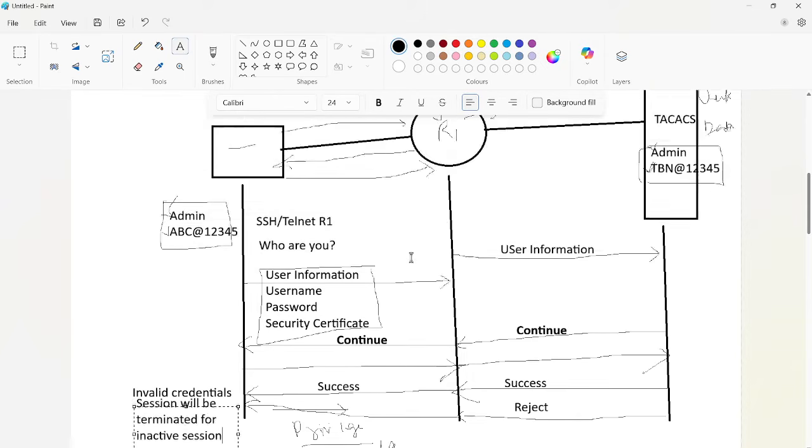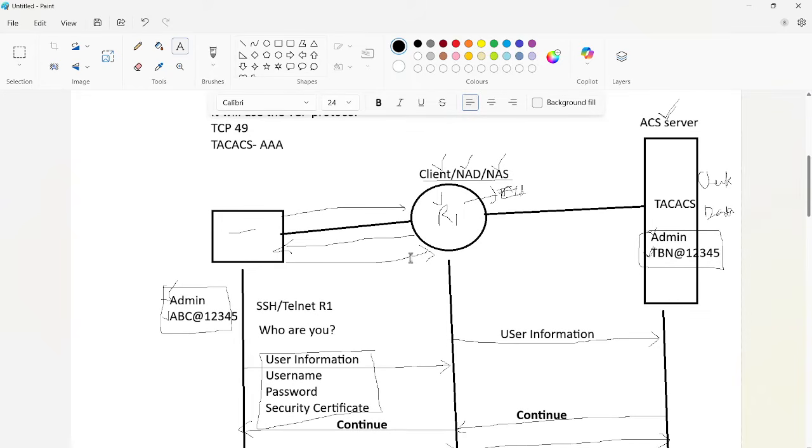Do you have any questions here on this part, the authentication part? Any questions, guys? No, sir. Others, any questions?